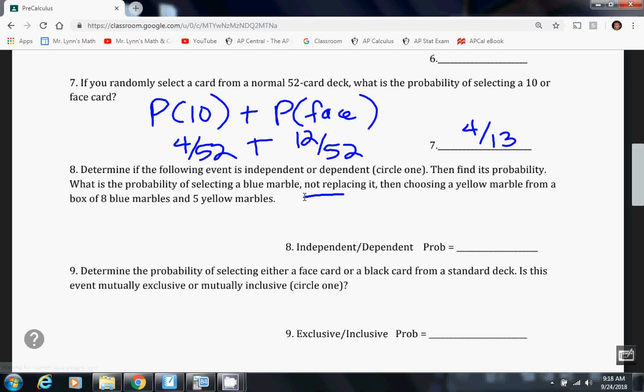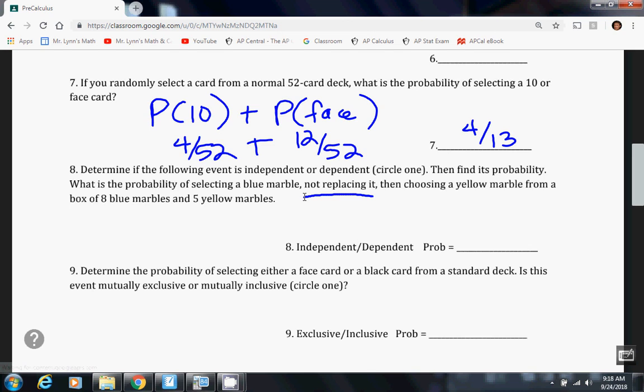Okay, there it's back. So 8 blues plus 5 yellows is 13 total. So they say, what's the probability of selecting a blue marble? Well, that would be 8 out of 13, because there's 8 blues out of 13 total. But since we don't replace it, once we take it out, there's now just 7 blues and a total of 12 marbles.